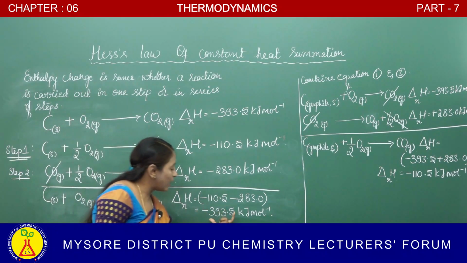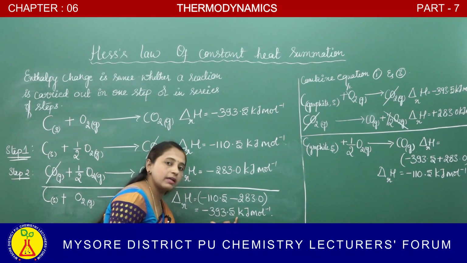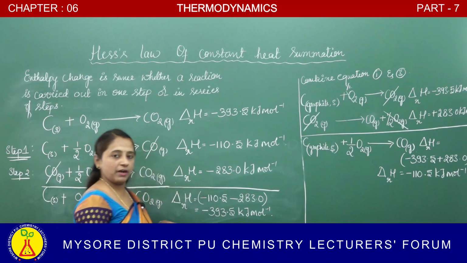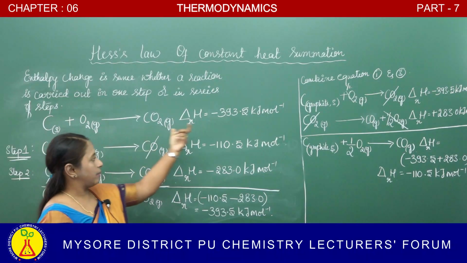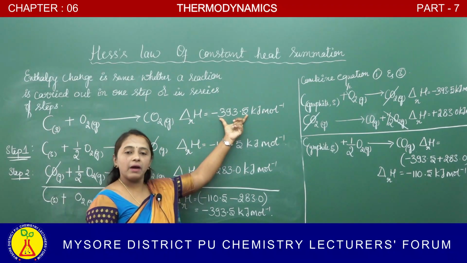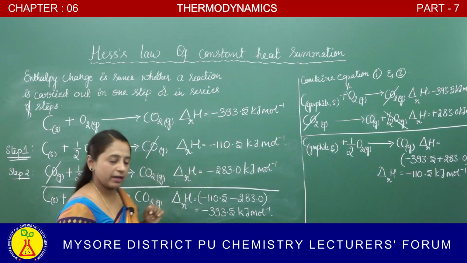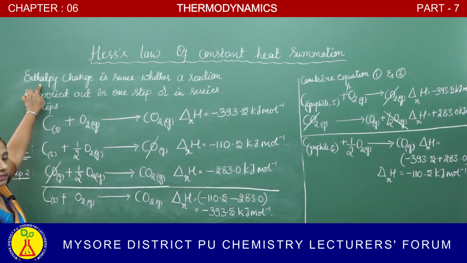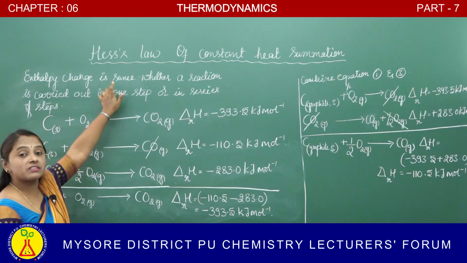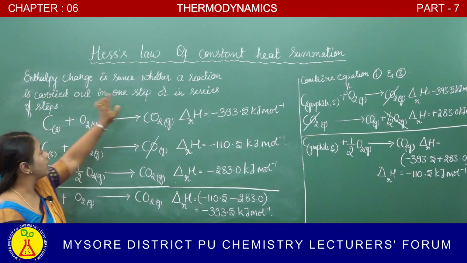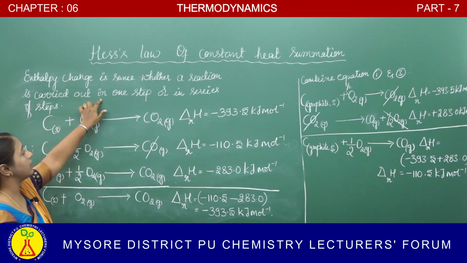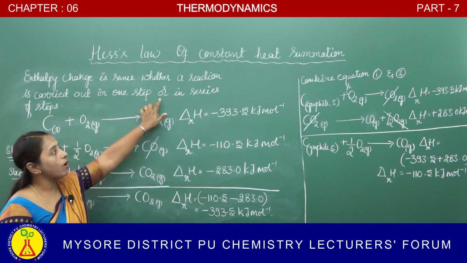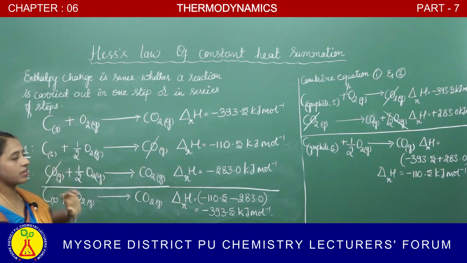Look at the value now. What is the value we are getting? Minus 393.5. What was the value in the single step? Minus 393.5. That means the change in enthalpy is the same whether a reaction is carried out in one step or in a series of steps.